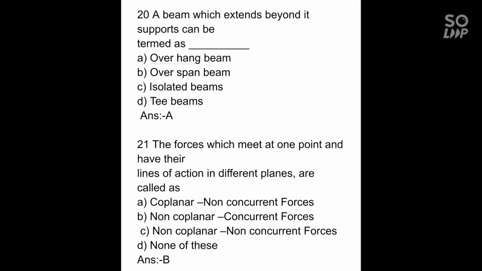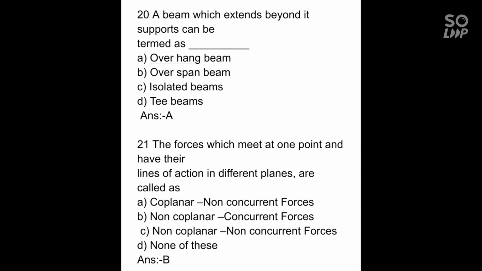20. A beam which extended beyond its support can be termed as A. Overhang beam, B. Overspan beam, C. Isolated beam, D. T-beam. Correct option is A. Overhang beam. 21. The forces which meet at one point and have their lines of action in different planes are called as A. Coplanar concurrent force, B. Non-coplanar concurrent force, C. Non-coplanar non-concurrent force, D. None of above. And the correct option is B.